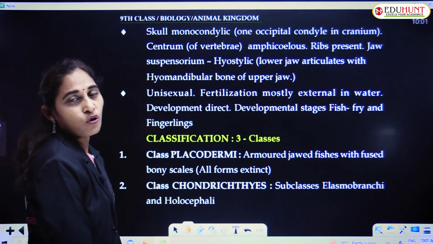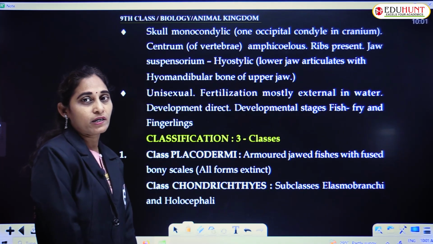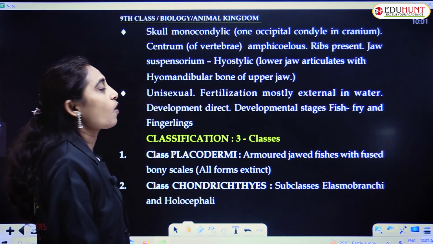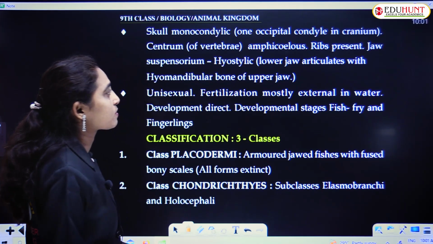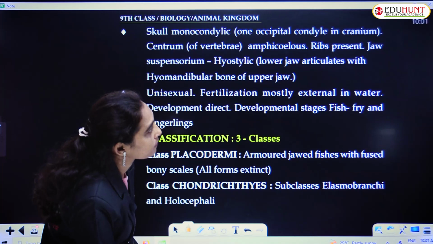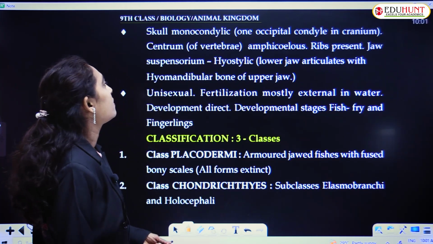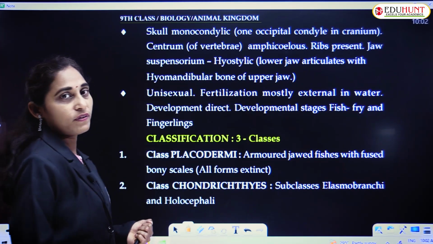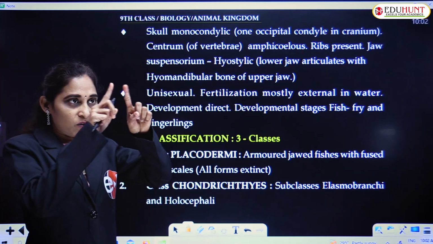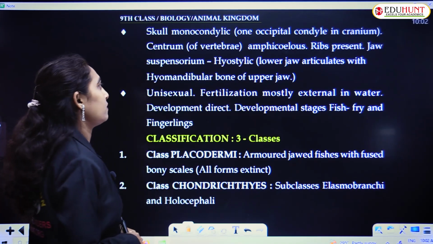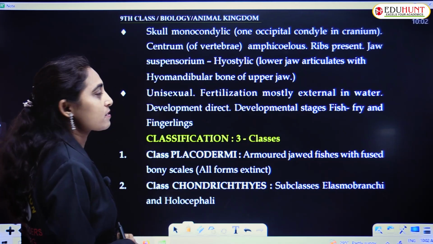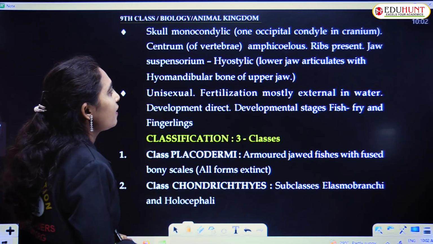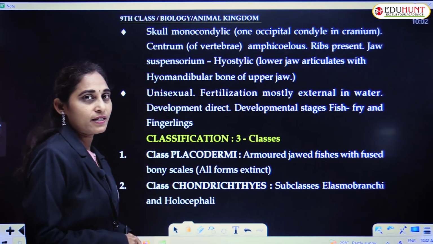Skull. Skull is monocondylic. Mana skull dicondylic. Indulo monocondylic skull. One occipital condyle is present in the cranium. And centrum of the vertebra. Vertebra lo centrum ani oka flat region untundi. That you will be going to know. And that centrum is amphicoelous and ribs are present.